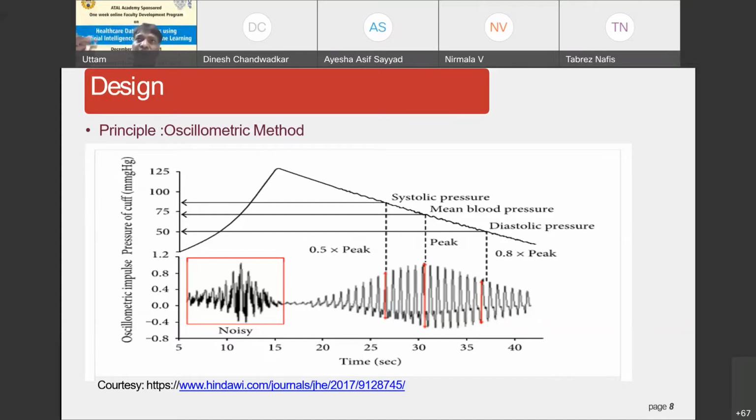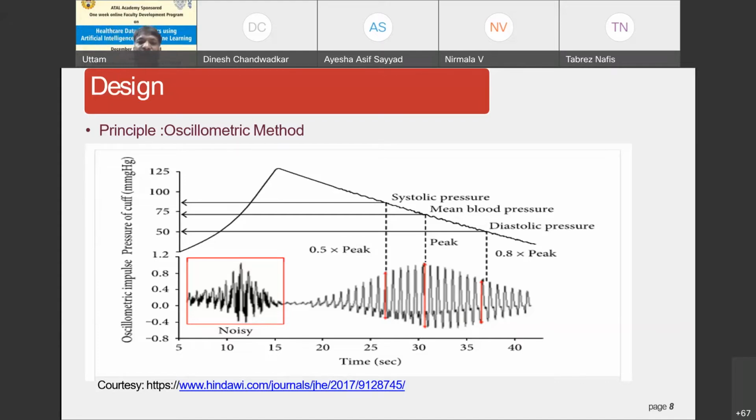And then slowly we release the air pressure from the cuff, and we can hear some kind of Korotkoff sound. This is the point where we can hear a Korotkoff sound. It's called the systolic pressure. And whenever there is a complete cessation of sound, it's called the diastolic pressure.